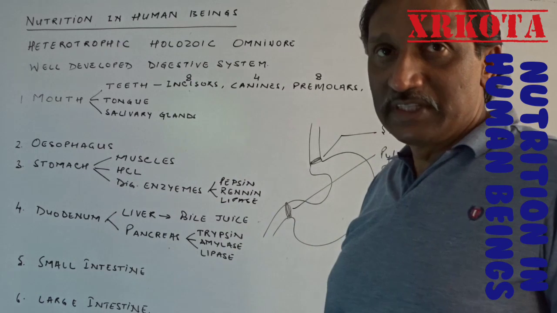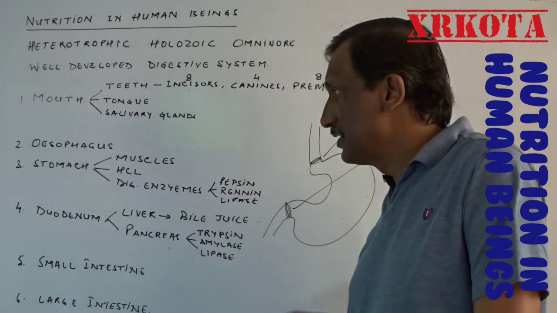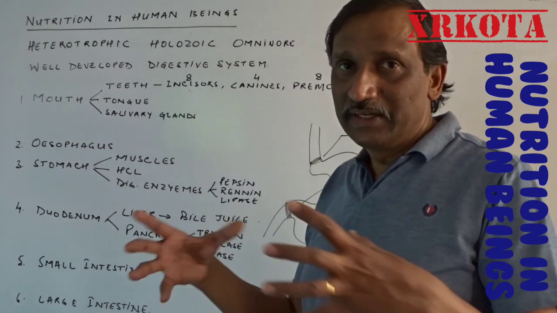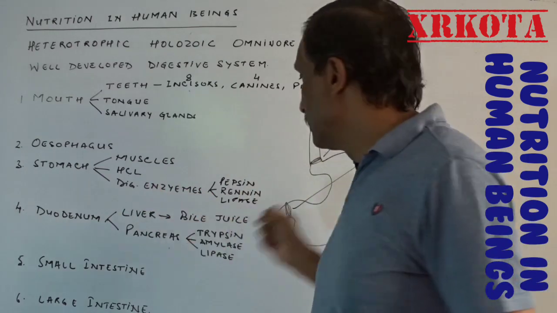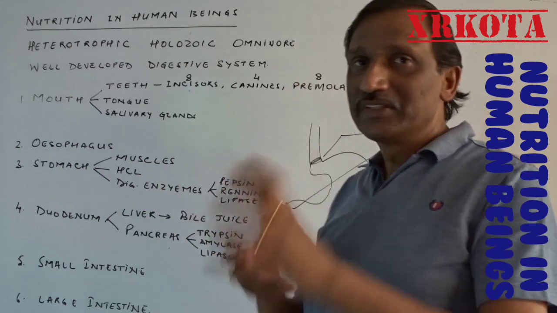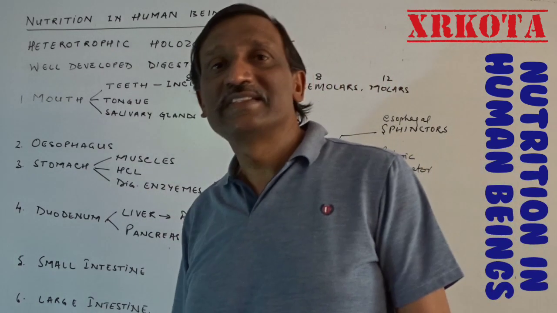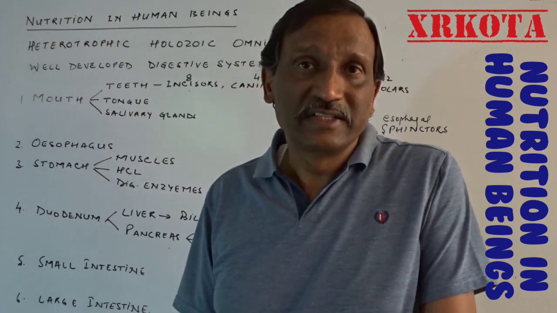Next is the stomach. As I said, it is a bag-like structure, a muscular bag made up of 3 different types of muscles, and they are performing 2 important functions. One is mechanical digestion, with the alternate contraction and relaxation of the muscles, which will beat the food and mix the digestive juices in it. And second, 2 types of glands are there, and HCl and digestive juices are secreted by these glands.